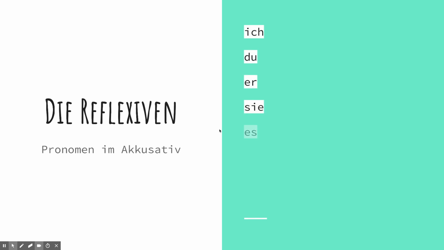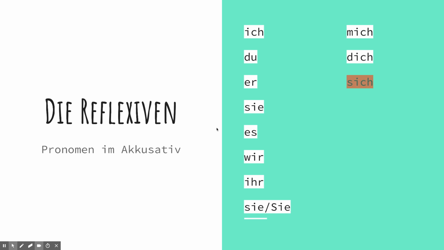Again, here are the normal nominative pronouns. Nothing has changed. The pronouns we use in accusative for the reflexive are as follows: mich, dich, sich, sich, sich, uns, euch, sich.